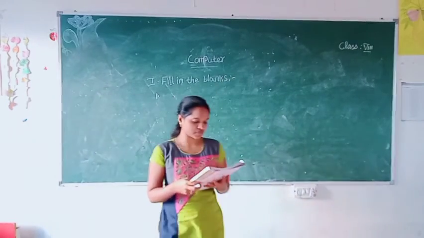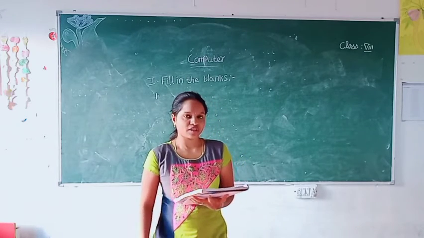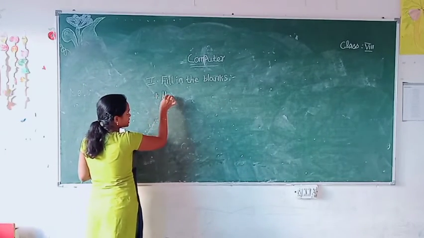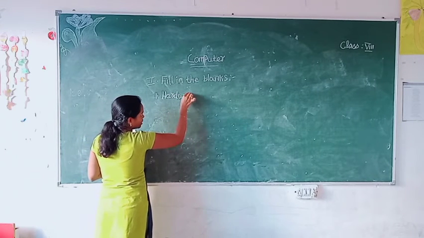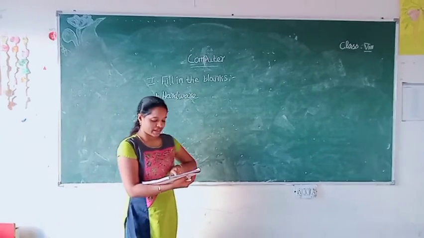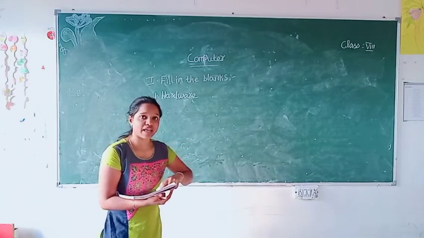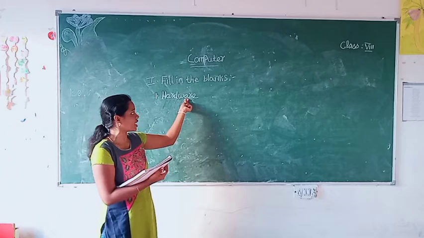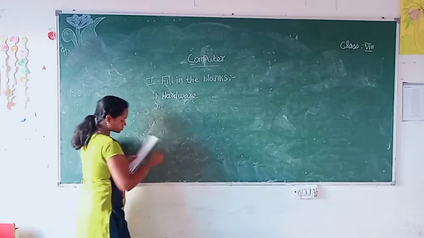Read the first question. Dash refers to the physical part of a computer that you can see and touch. Tell me what is the answer? Hardware. So write the spelling. H-A-R-D-W-A-R-E. Hardware. Finished? Okay, move on to the next question.